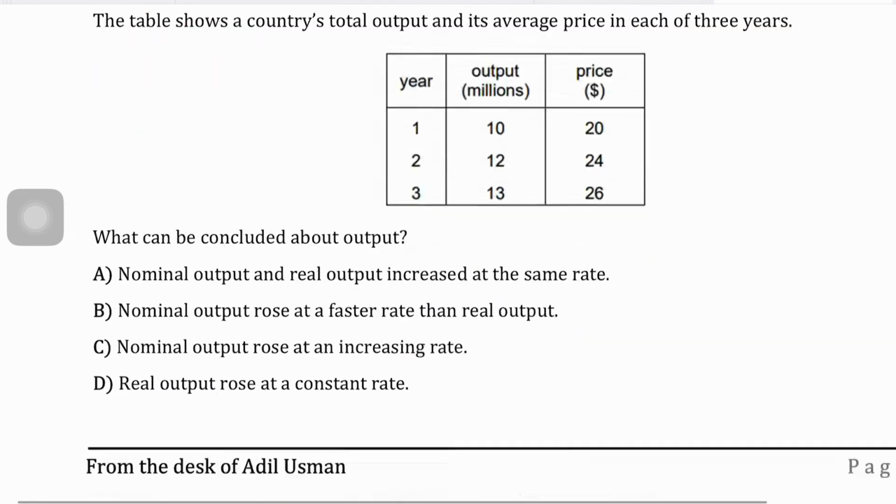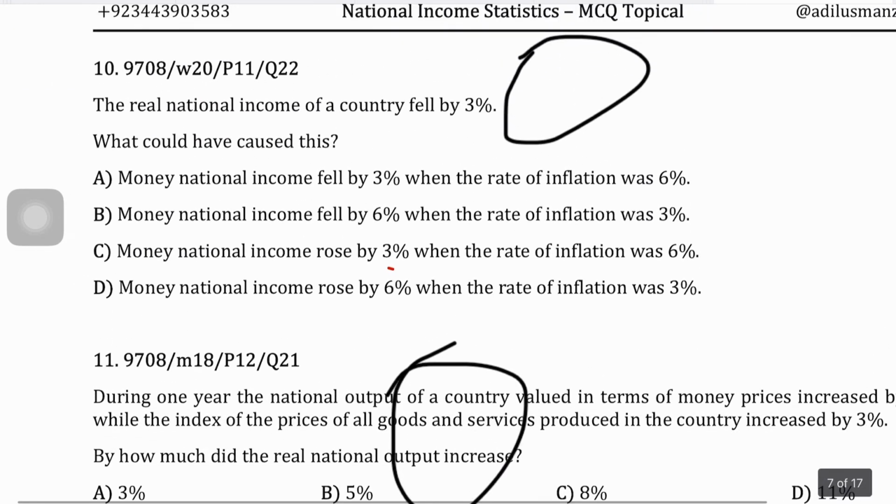Okay guys, let's move on to the next question. Let's do question number 10. It says the real national income of a country fell by 3%. What could have caused this? Now the real national income is basically income that is adjusted by inflation. And when it says your real national income is falling by 3%, it's simply telling us that your real output, that is measured or adjusted after inflation, is basically going down by 3%.